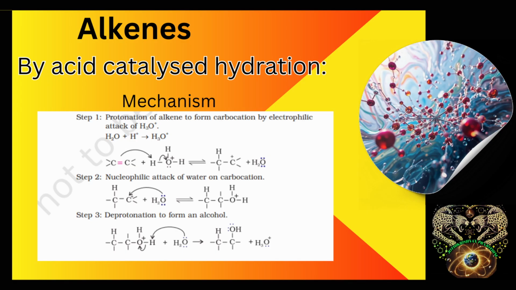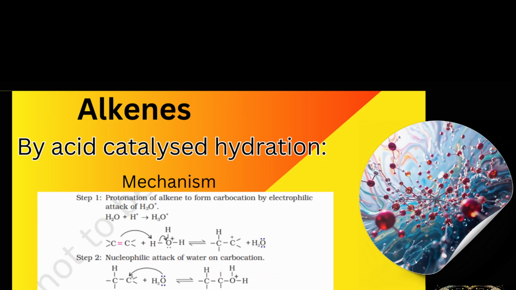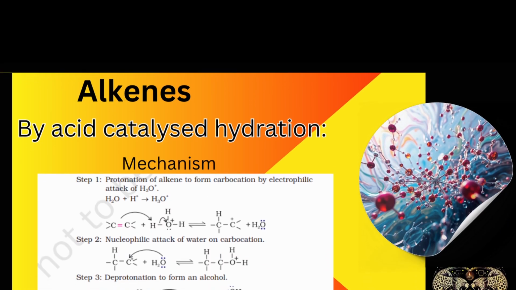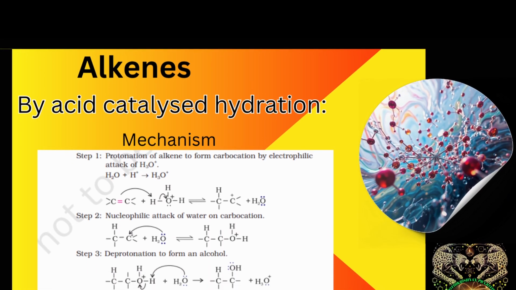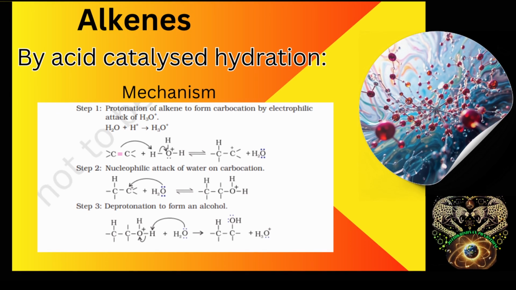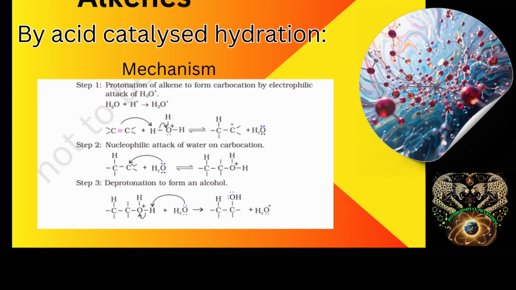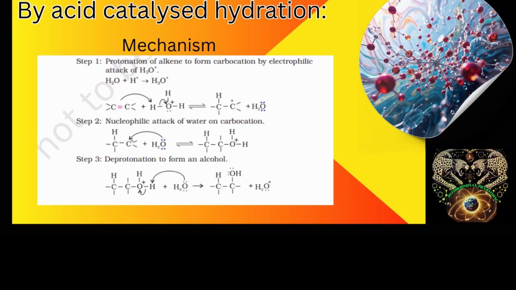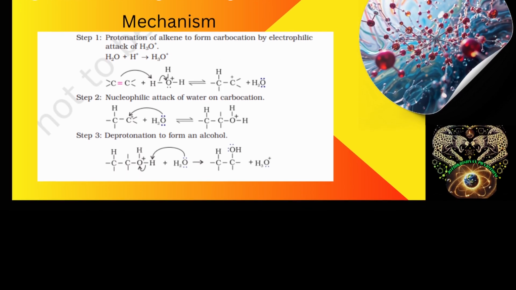In first step, the alkene gets a hydrogen ion from the acid, creating a positively charged carbocation. It is called as protonation. In step 2, water acting as nucleophile attacks the carbocation, and this step is called as nucleophilic attack. In step 3, a hydrogen ion is removed, resulting in the formation of an alcohol.